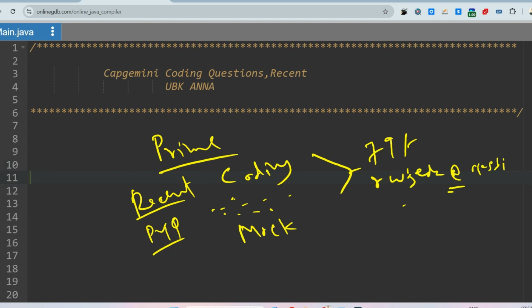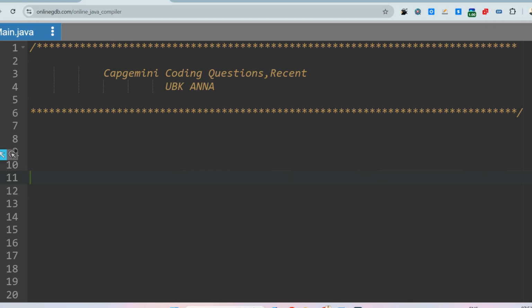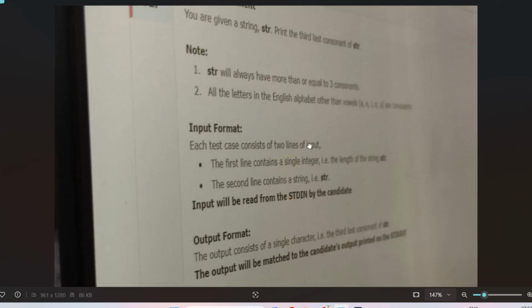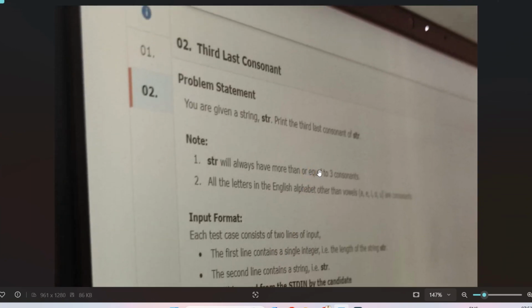Let me go to the question part so that it will be helpful for you guys. So the question is this. I hope this is visible to you guys. As you can see, this is the second question, that means the advanced question. I'll share the first question also, but let me share the second question first, and the first question at the end. Please watch till the end so that you can get both questions. If this question is not repeated, then almost similar questions will be repeated, so have patience.